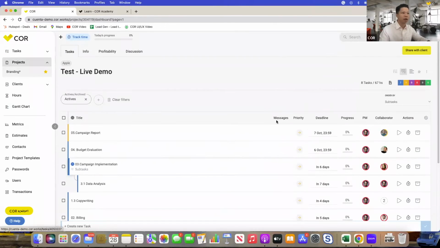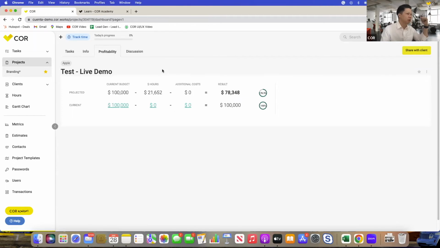Okay. And of course, if you want to track time here, we have a timer right here to start a timer for this task, or you can manually log time as well. There's a lot of ways where you can track time in core. We try to make it very intuitive and very efficient for people that just want to input their time really quickly. So we basically just set up this project a couple minutes ago. And if you jump into this profitability tab, you can see the platform already starting calculations on the projected result for this project, right?